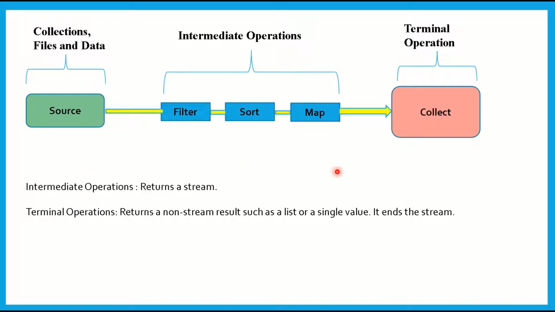Okay, the very next important question is, explain what are the different parts of a stream. Just now I showed you how to open a stream and what a stream is, so by now you know. There should be a source, a collection or something on which the stream needs to be opened. So when you do source dot stream, in this case AL is the source. AL dot stream, and then these are the intermediate operations: filter, sort, map, and n number of intermediate operations. You can have 0 to n. It is not mandatory to have an intermediate operation.